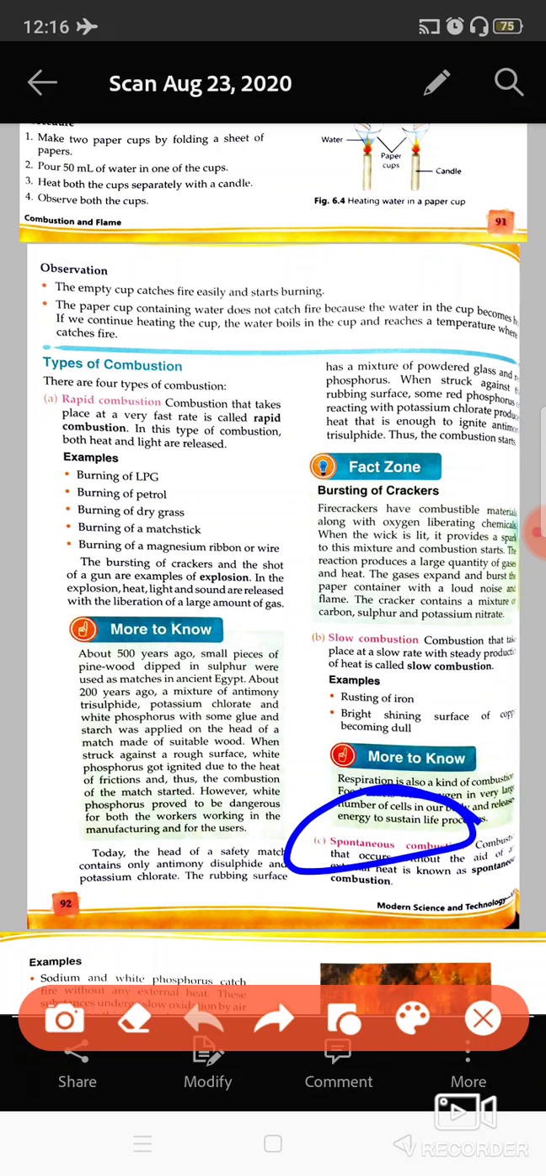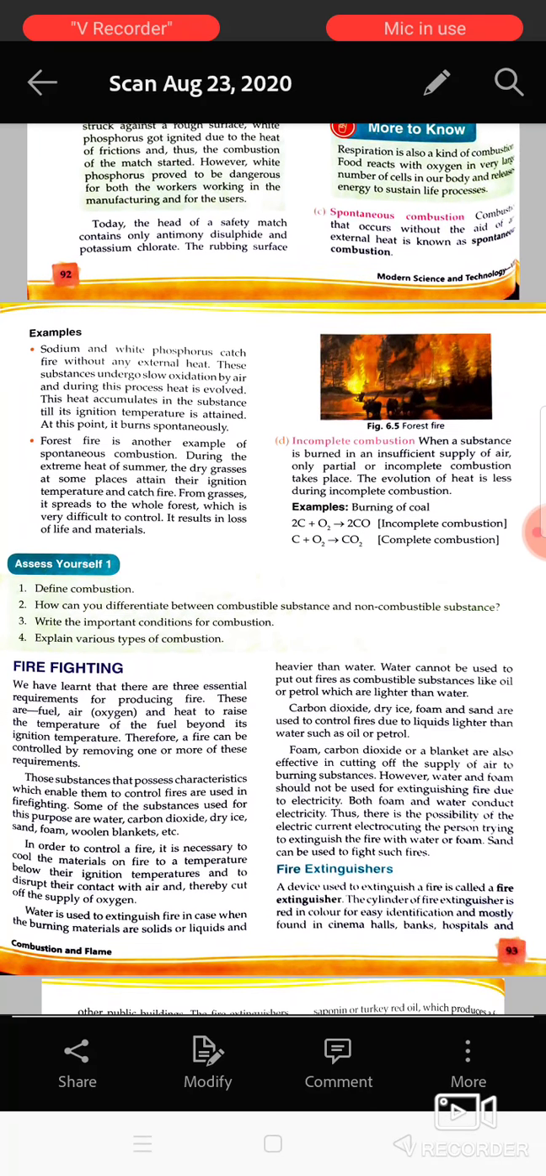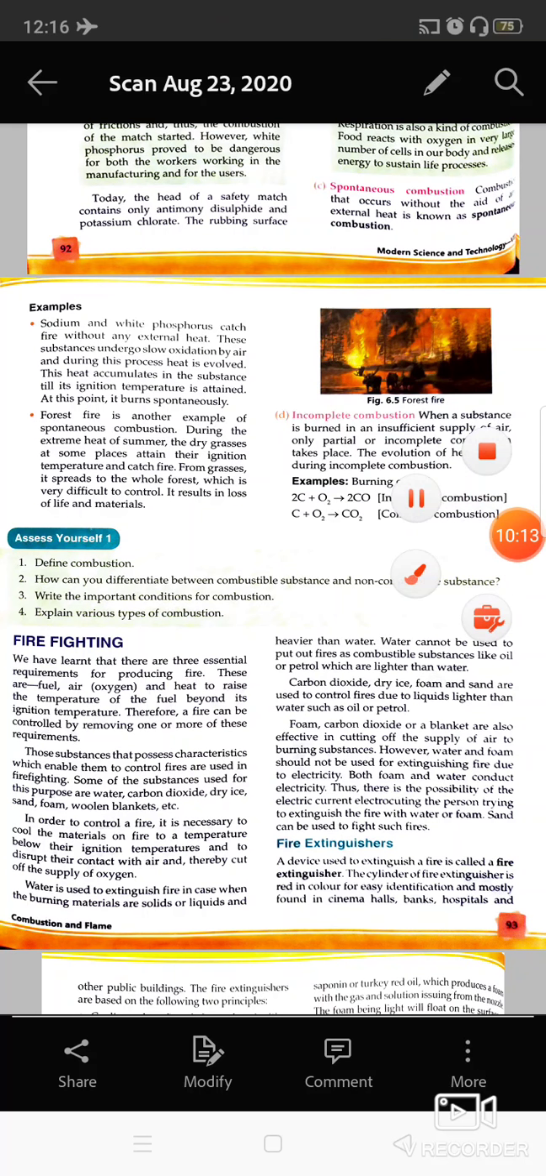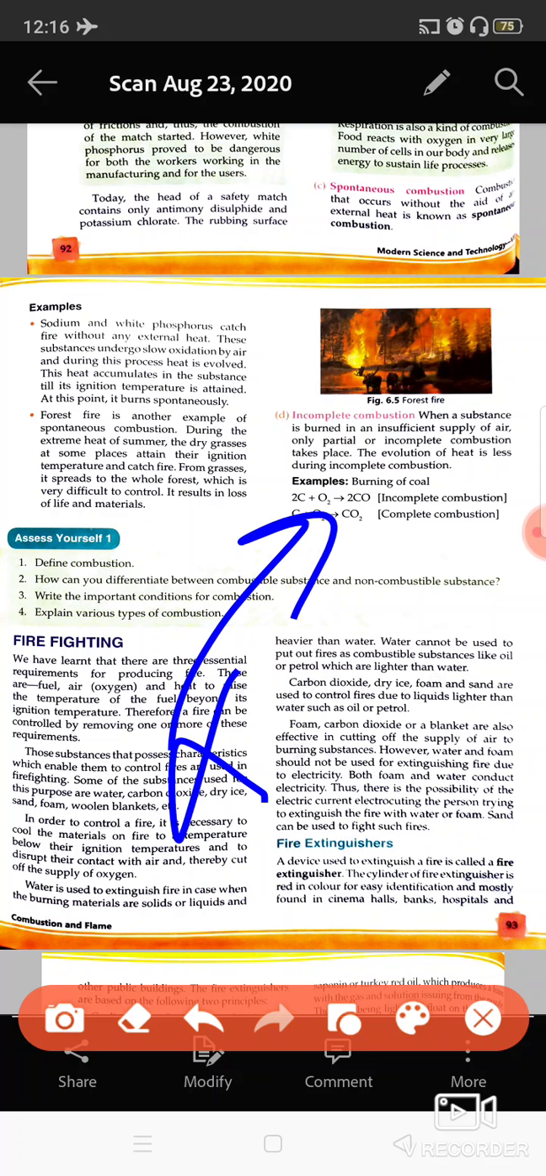Then comes spontaneous combustion. Spontaneous combustion is a kind of combustion or burning process which occurs without any energy. It means you are not required to give any external heat energy, or rub it against any surface, and still it starts to burn. That is known as spontaneous combustion.